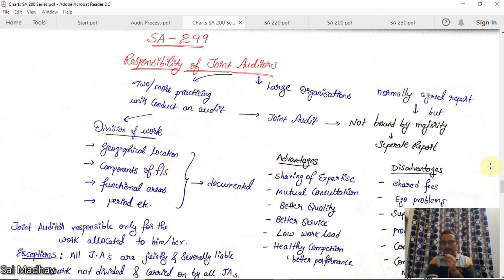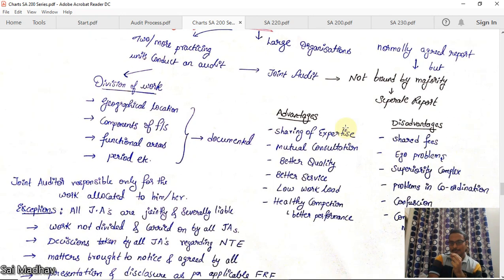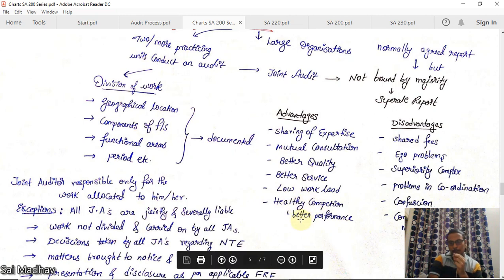Now, what are the advantages? Sharing of expertise. If more auditors are appointed, there is more expertise. Mutual consultation, better quality of work, obviously better service to the client, and low workload. As the number of people doing the work is more, the workload will be less on the auditors. There should be healthy competition, which can lead to better performance.